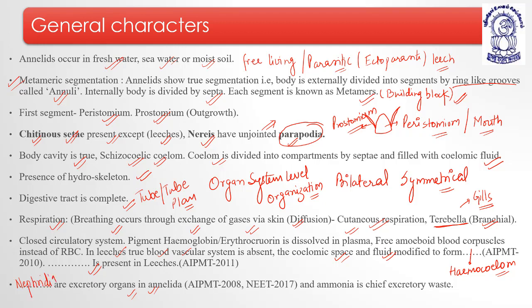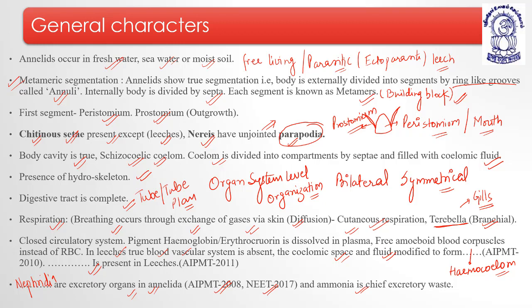So we covered the question from AIPMT 2008, NEET 2017, that nephridia are the excretory organs in Annelida, and ammonia is the chief excretory waste. Nephridia help as an excretory organ as well as in osmoregulation. Osmoregulation means it helps to maintain the osmotic pressure. It also helps to maintain the amount of salts, water, and electrolytes.